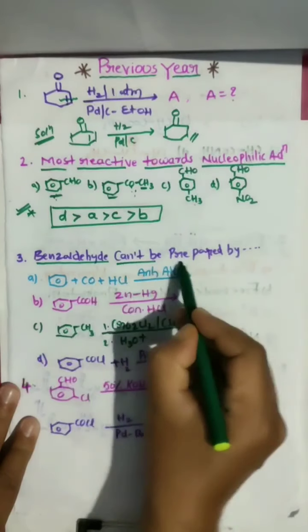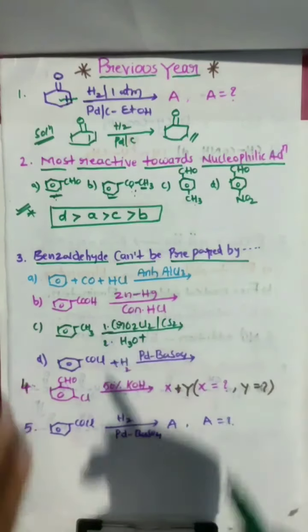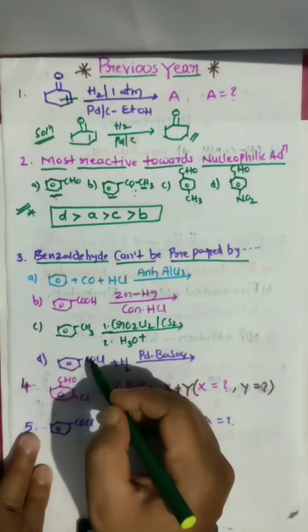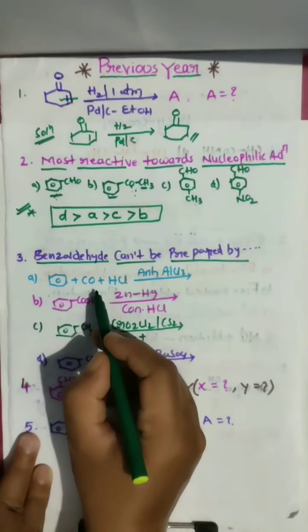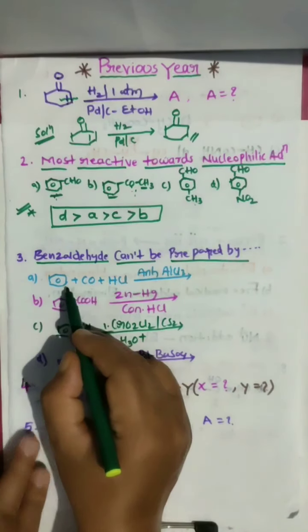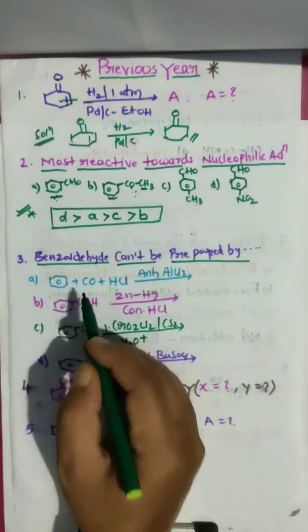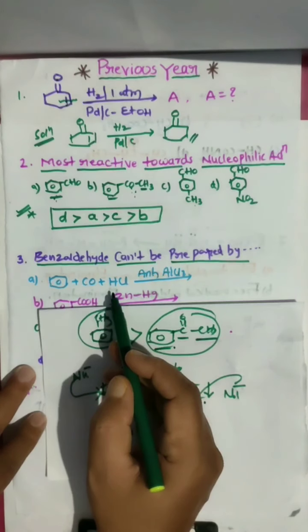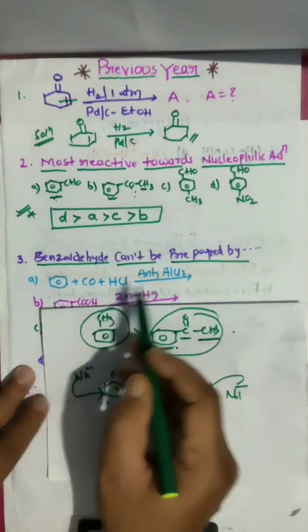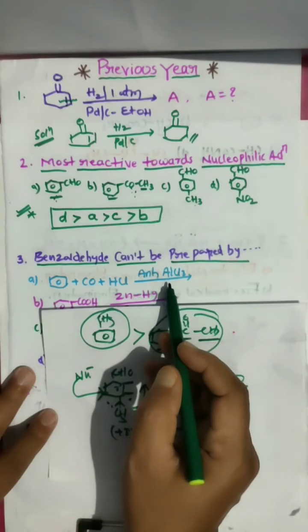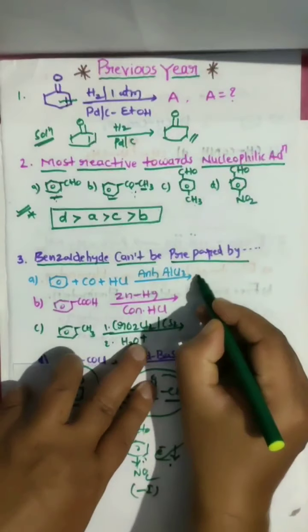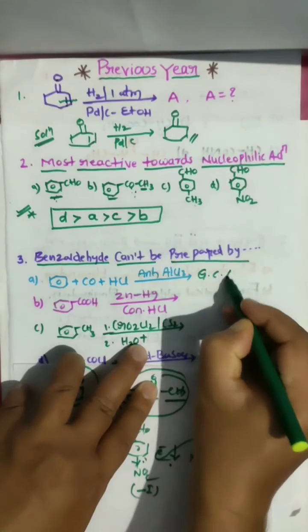Next, another important question. Benzaldehyde cannot be prepared by which of these? Here four reactions are given. By which method can we not prepare benzaldehyde? Look here, question number 3. This is benzene. We have CO, HCl in the presence of AlCl3. And this is the reaction we learned as the Gattermann-Koch reaction. Am I right?